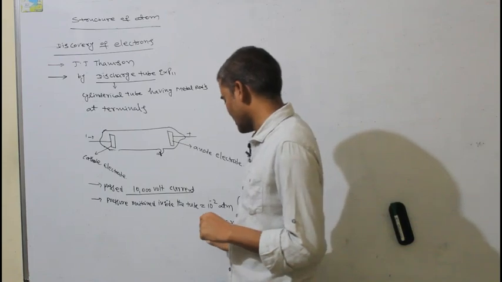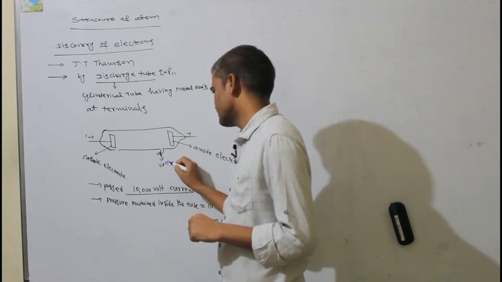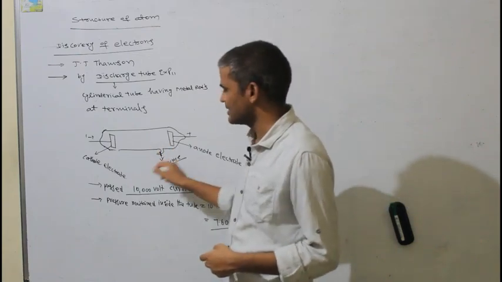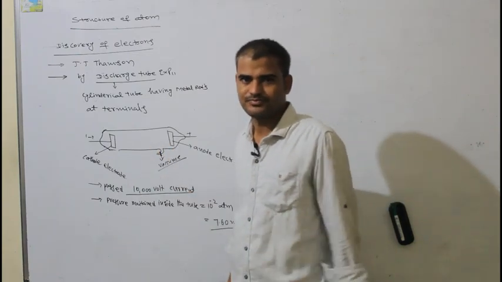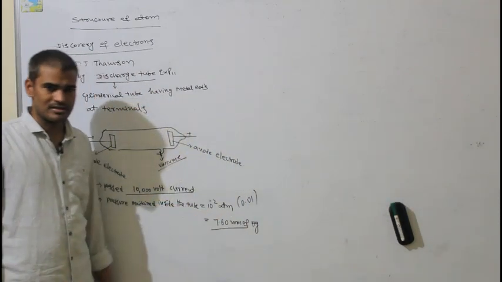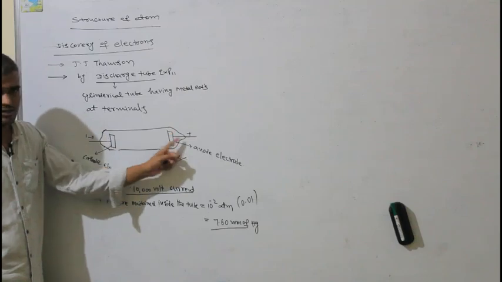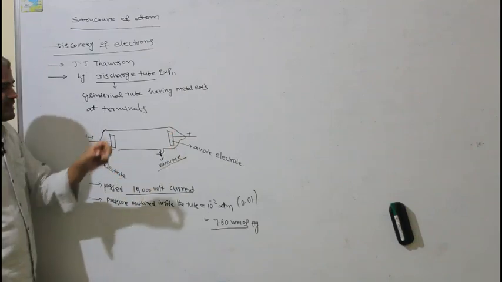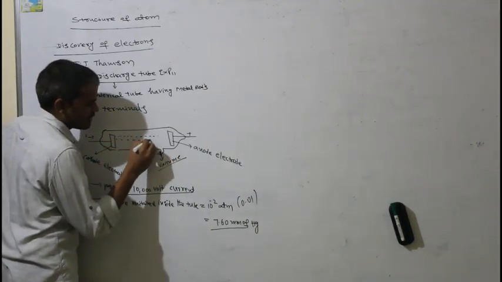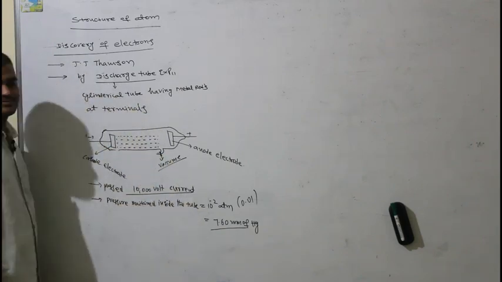And one more point: how is the low pressure created? Here this part is the vacuum. With this vacuum, they evacuate all the air present inside, so that low pressure is created in the tube. So under this low pressure, 10 power minus 2 atmosphere, and high voltage, 10,000 volts of electricity, when passed through the electrodes in the discharge tube, some invisible rays travel from the cathode electrode to the anode electrode.